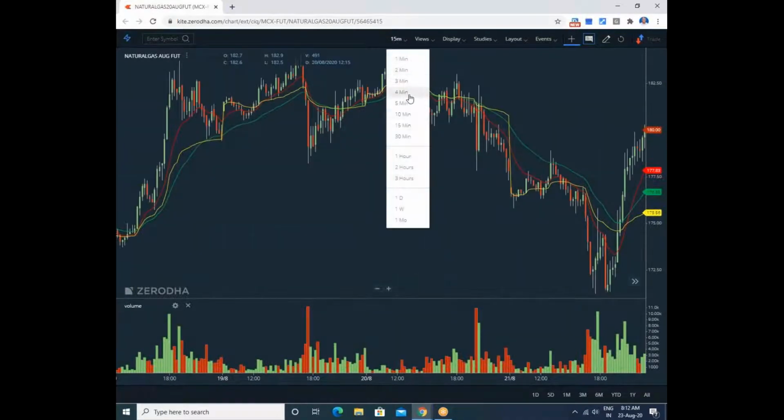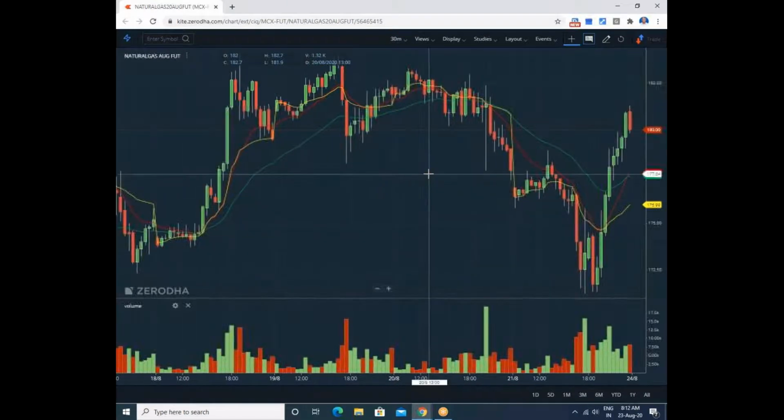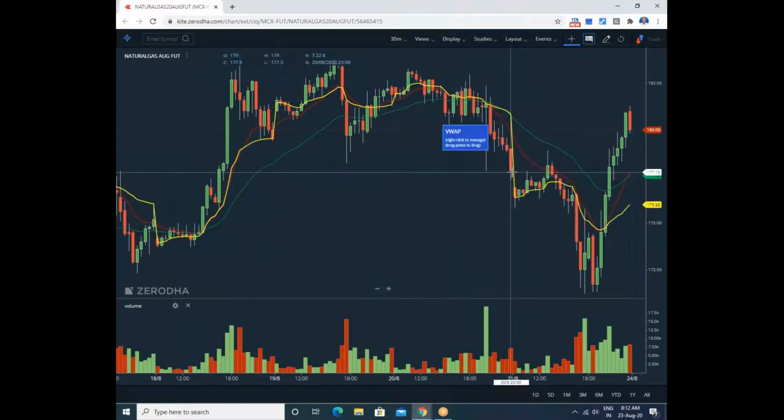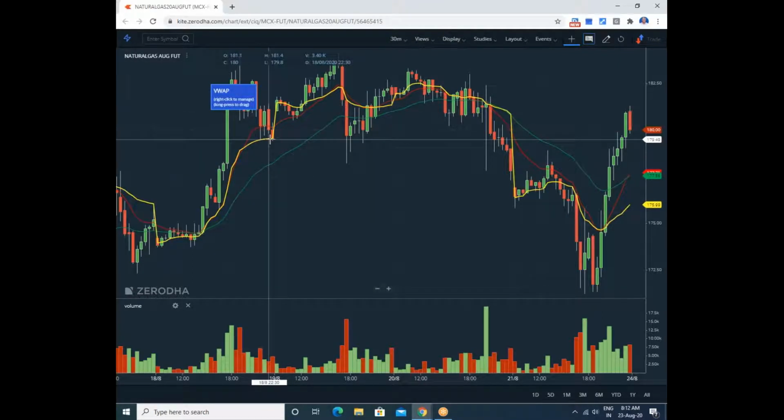Once again, for the clarity, I'll go to the 30-minute chart. See, this is the previous red candle low. Okay, intraday. But it closes below the previous 2 days' VWAP. The first VWAP is this one, another VWAP is here.